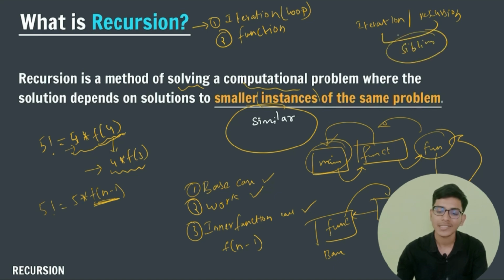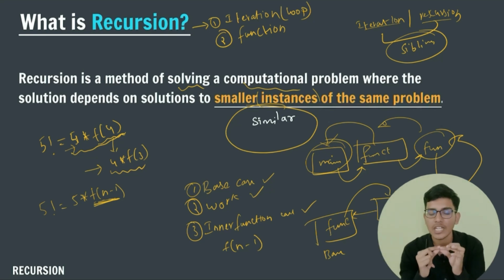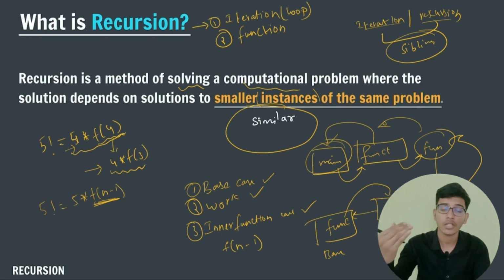You can solve any given problem using the iteration approach or the recursion approach, right? If the interviewer particularly asks you to do this problem using the iteration approach only, then you should proceed with the iterative approach. If the interviewer asks you to do this particular question using the recursive method only, then you should proceed with the recursive approach only, right?